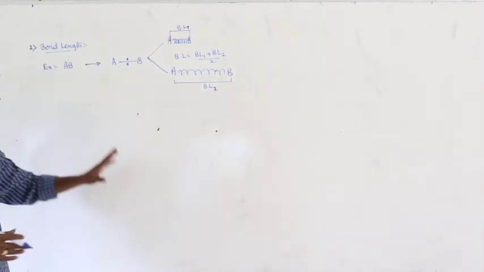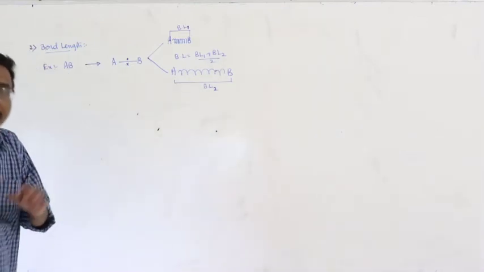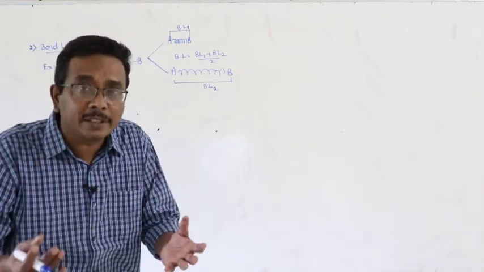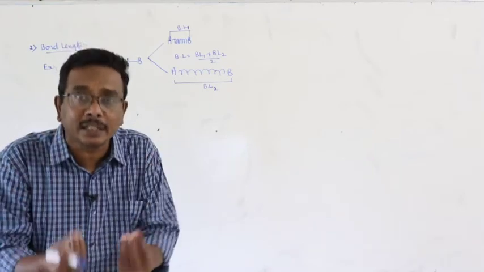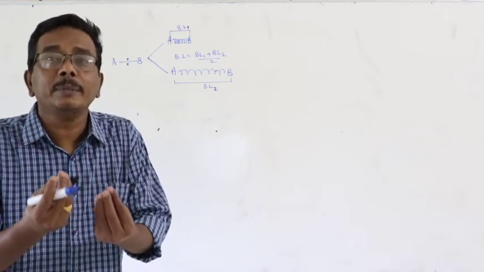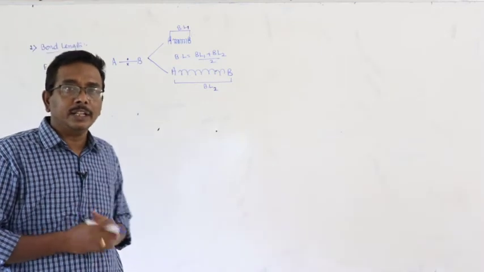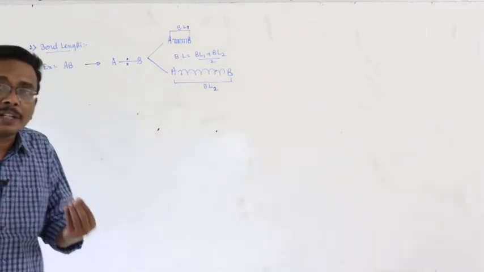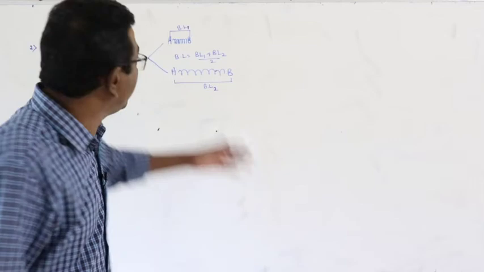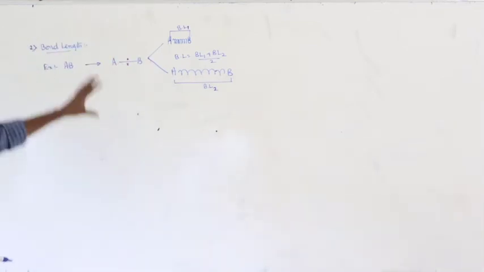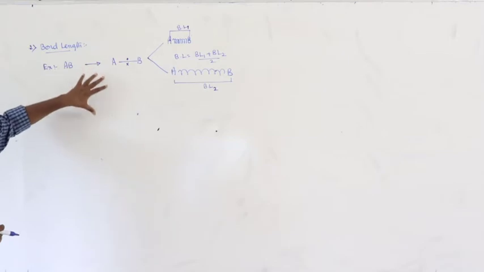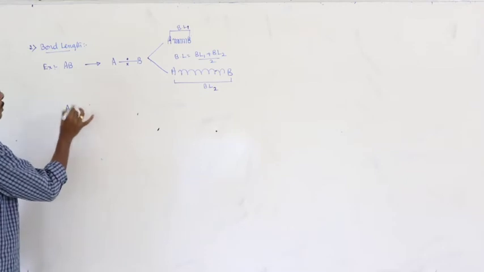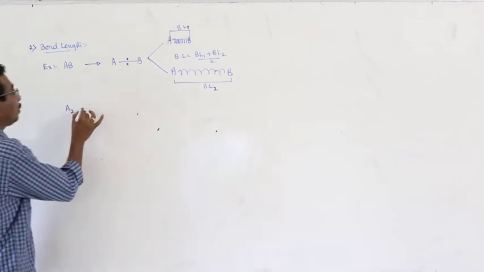So, bond length may be defined as the average distance or the equilibrium distance between the nuclei of the two bonded atoms in a diatomic molecule. The average or equilibrium distance between the nuclei of the two bonded atoms in a molecule is said to be bond length. This is in case of heterodiatomic molecule. But how can you measure the bond length in case of homodiatomic molecules?